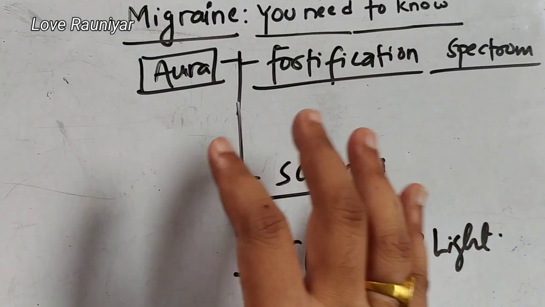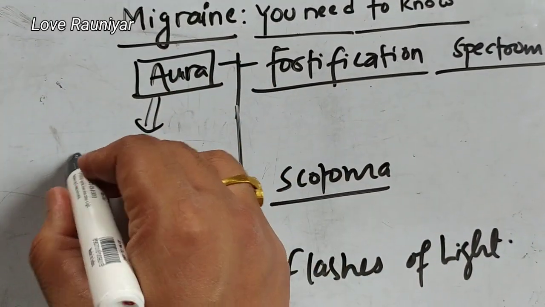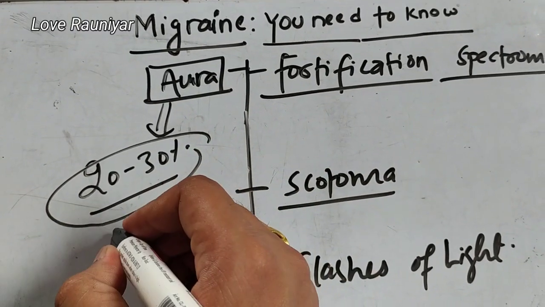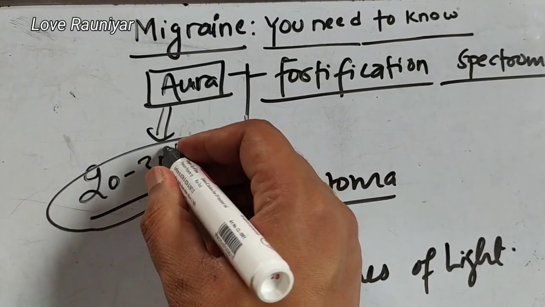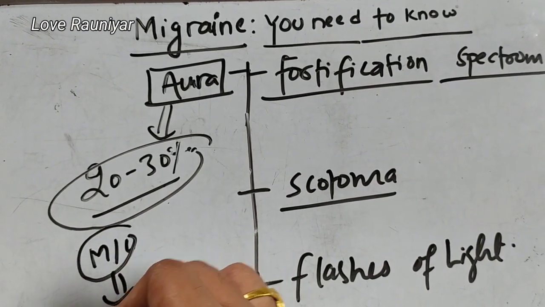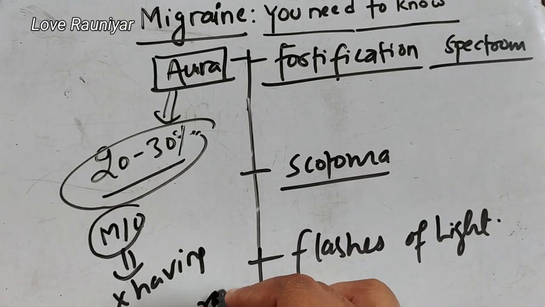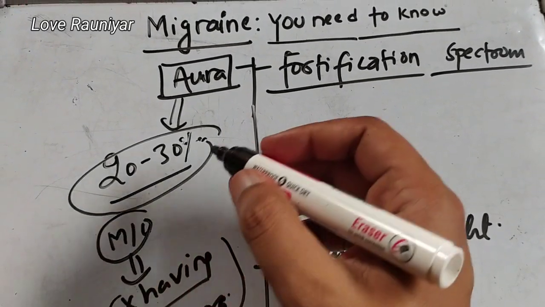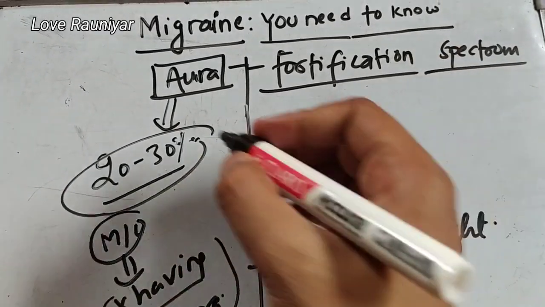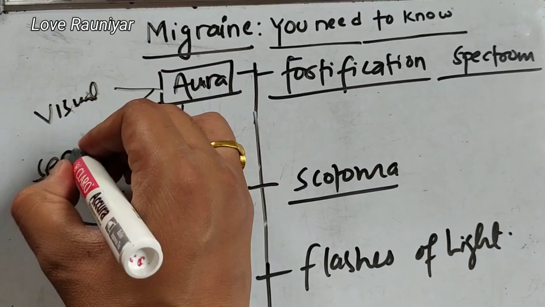So let's talk about aura. First of all, you have to know that only 20 to 30% of migraine patients will have aura. It's not the most common; the most common is that the person is not having aura. So most commonly the patient does not have aura, but in 20 to 30% of patients aura may occur. The aura can be of two types. One is a visual aura and another is a sensory aura.